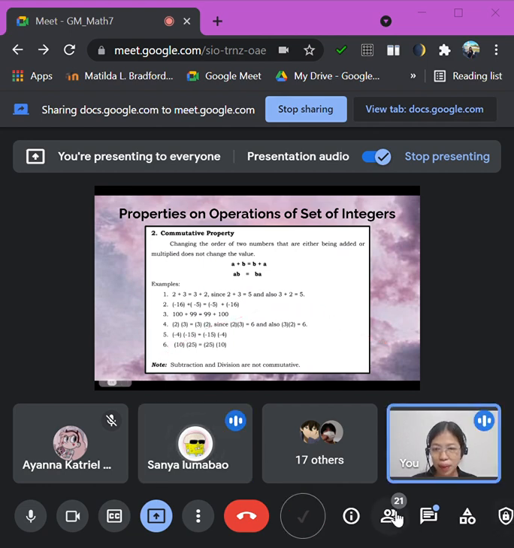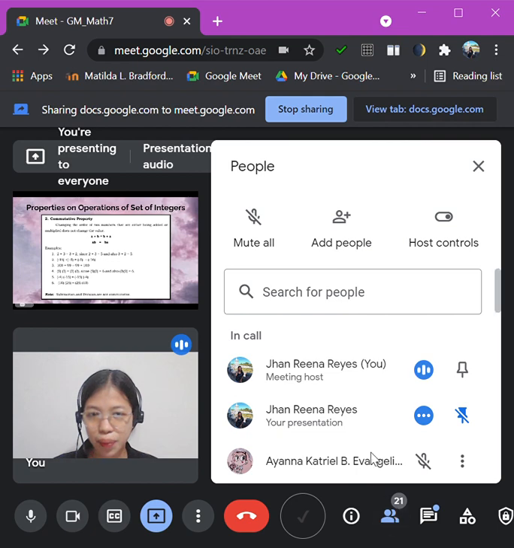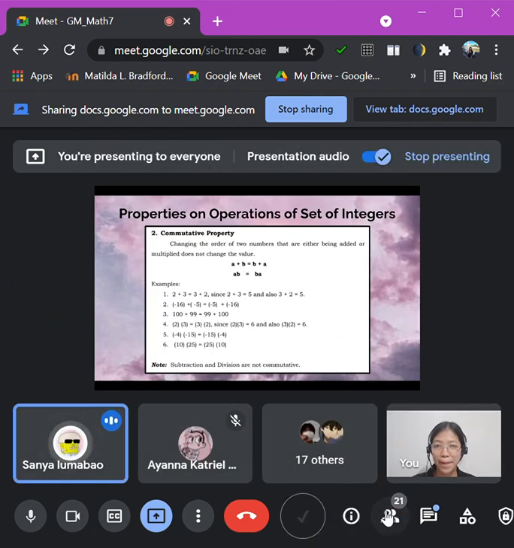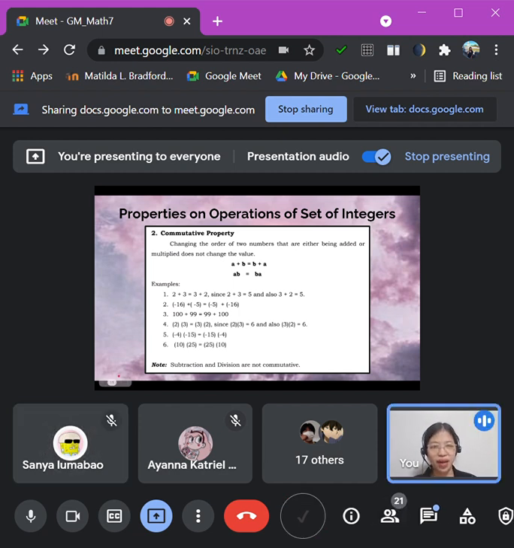Okay, so please read commutative property, Sanya. Commutative property: changing the order of two numbers that are either being added or multiplied does not change the value. Okay, very good.